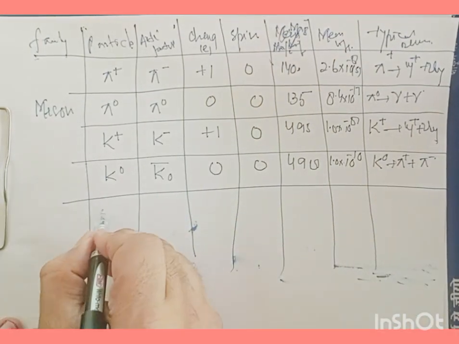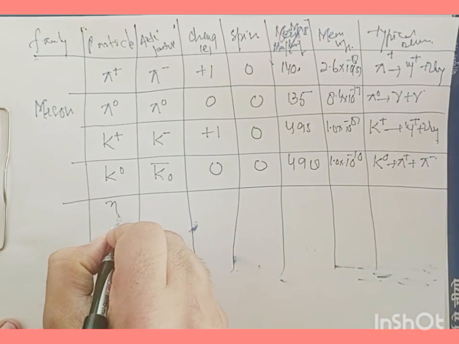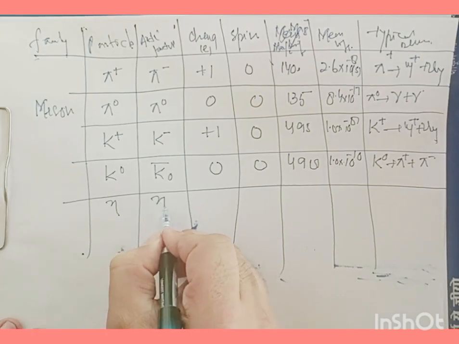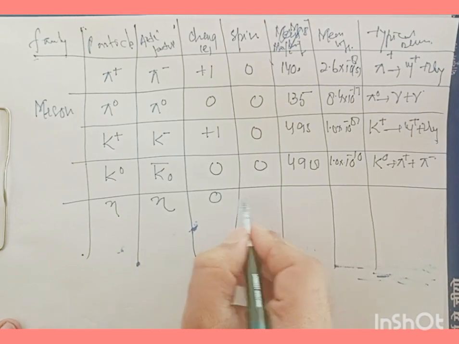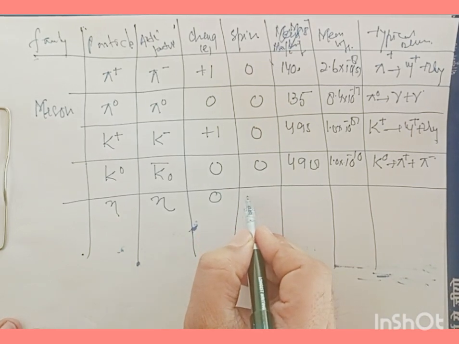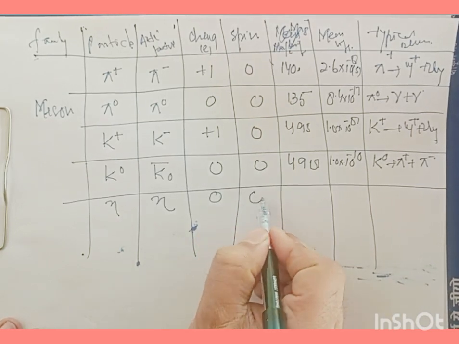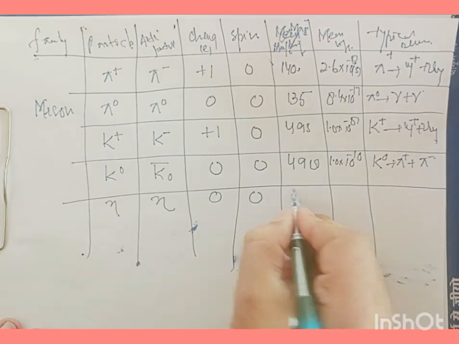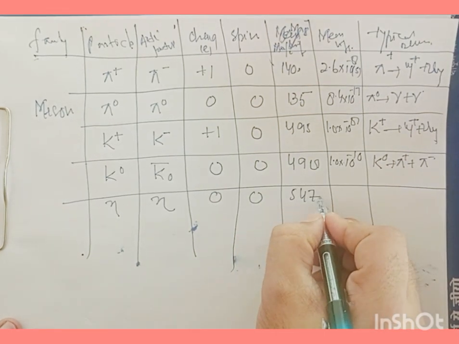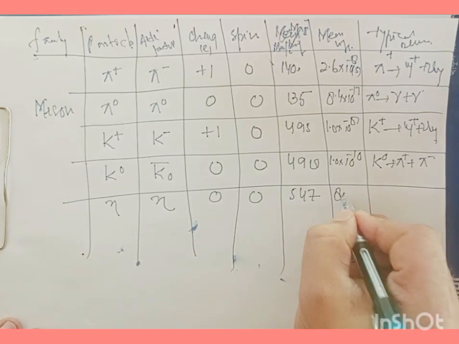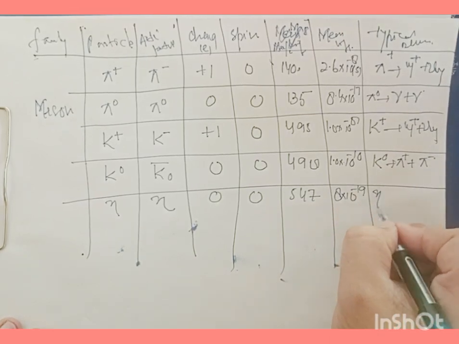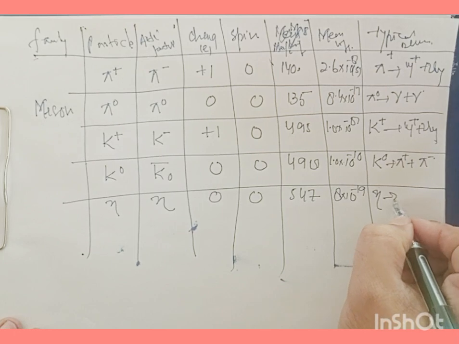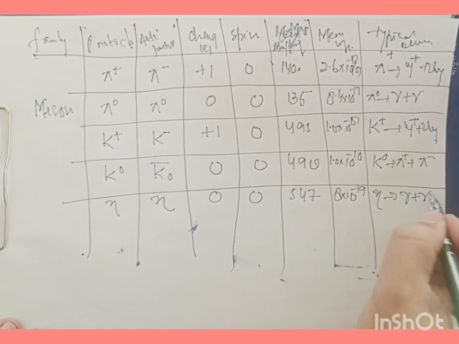Now after this we have eta. And this eta has eta as its antiparticle, and it has 0 charge, and it has 0 spin, and its mass is 547, and its mean life is 8 times 10 to the power of -19. And the typical decay for this is eta goes down with gamma ray photon and gamma ray photon.